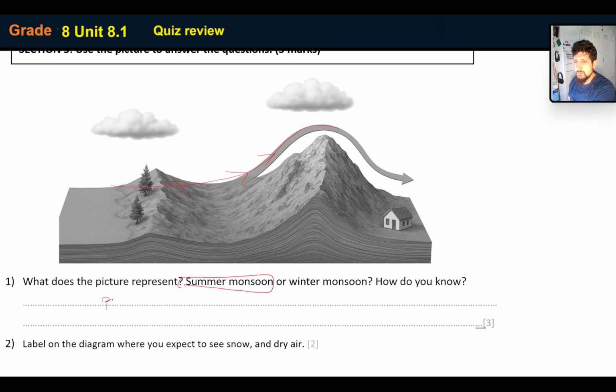Summer, because the seasonal wind is moving from sea to land. Now you can also say, because it's moving from water to land.